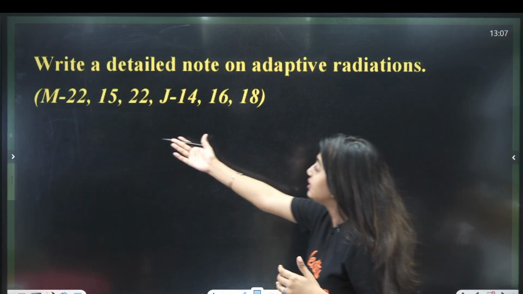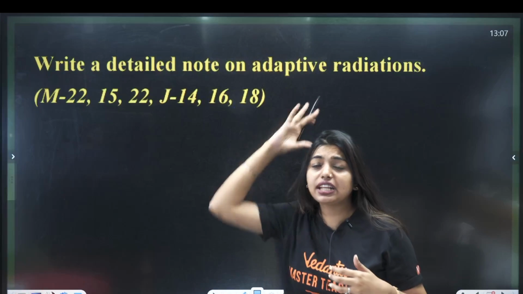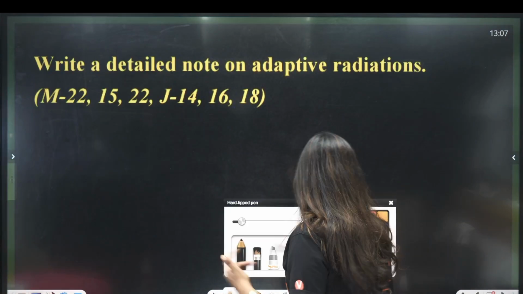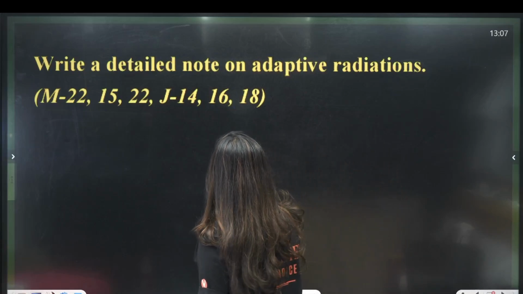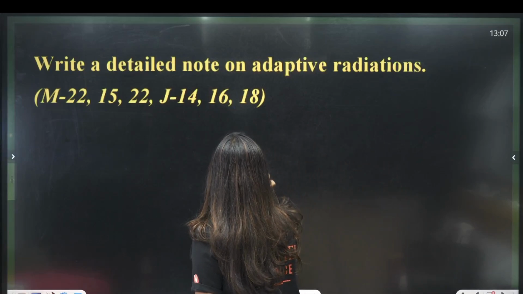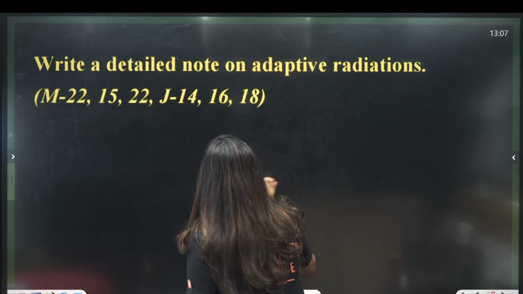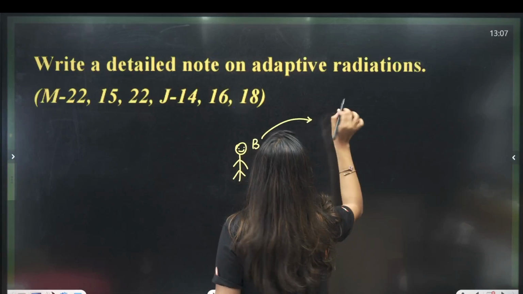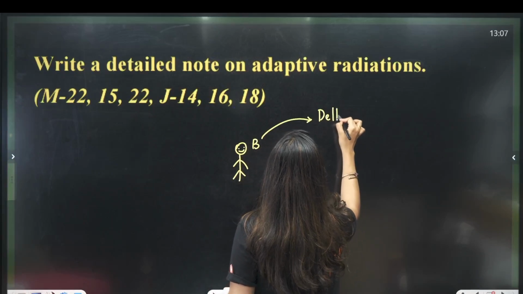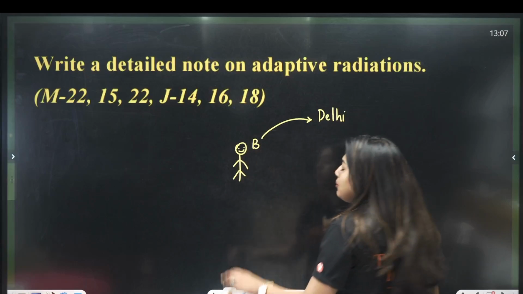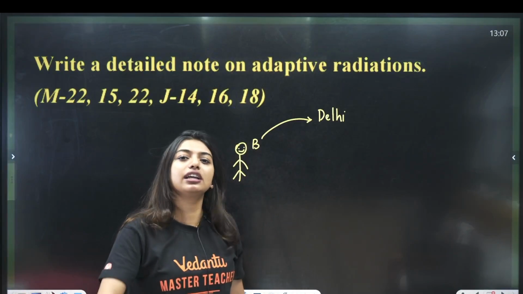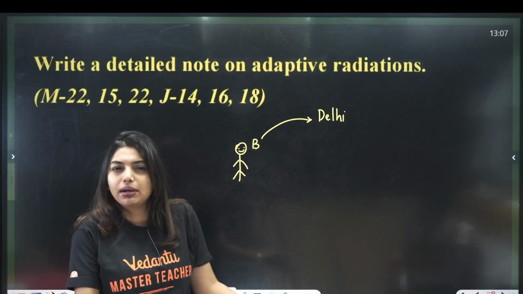Students, look how many years it has been repeated. Okay, very important question, adaptive radiation. Adaptive radiation means what? Let's take Chintu Mintu only. Chintu was first in Karnataka. Chintu was first in Bangalore. Now, Chintu from Bangalore has gone to Delhi. Now, Chintu will become full like yo-yo, he will talk Hindi, 'kitna hai bhaiya', he'll come to Bangalore and ask, okay, full he'll become a yo-yo person.